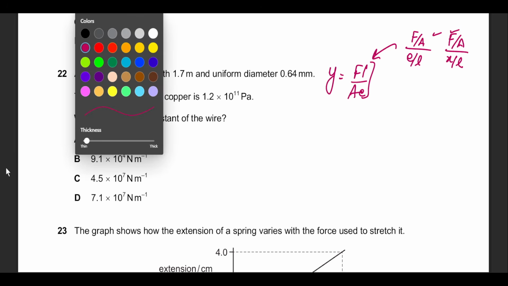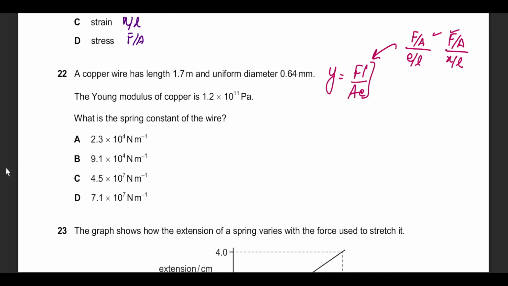It helps me put the values directly into it and get the answers. It says the spring constant of the wire. Let's see how to manipulate this in the first place. Young's modulus is equal to F multiplied by L divided by cross-sectional area multiplied by, let's call this extension E. I'm deliberately choosing E because it is different from X. If I write down X, it might be confused by the multiplication sign in my lecture. That's why I'm using E. If you're comfortable with X, it's completely fine.